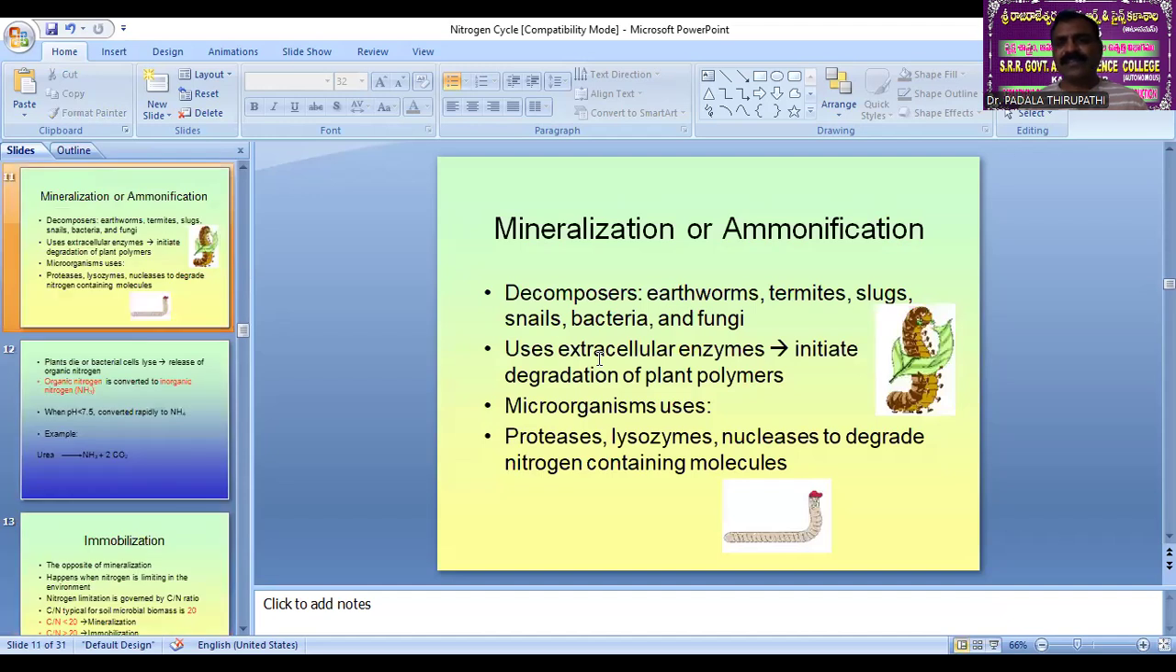Yes, sir. See here. So decomposers, we know, include some of the earthworms, termites, slugs and snails, bacteria and fungal members. Some of the fungal members also we can call natural scavengers in the entire earth.